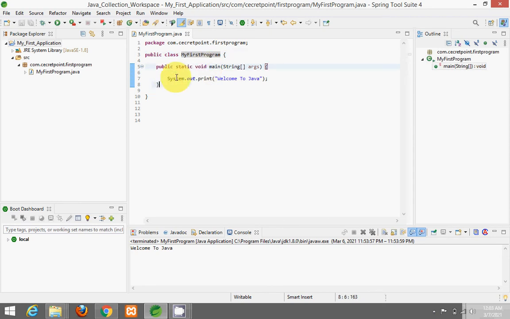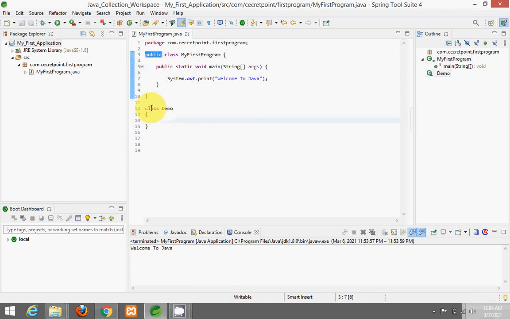Okay. So in the last video I told you, right, why we should declare the file name with the class name which is declared as public. So here you can see that the file name is declared as my first program because the class name also is declared as public. Suppose I am having another class like class demo. Okay, and I will make this class public.